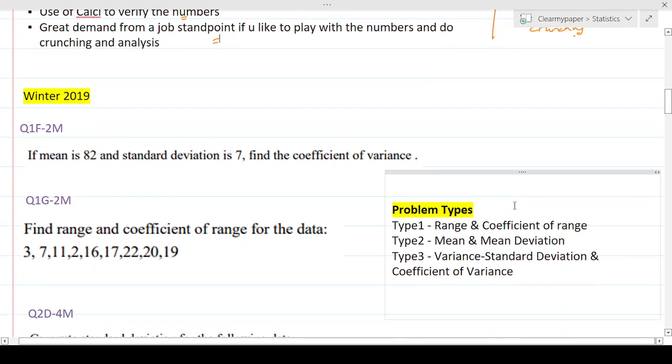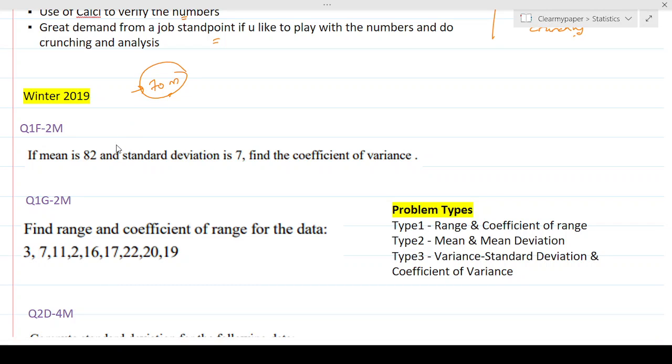So getting further, like I said, I've extracted all the questions from the last 4 papers starting winter 2019. I need to see if I can get any other papers from the MCQ, but this is from the 70 mark era, so I've extracted those. If I isolate and bucket the different types of questions, typically there will be 3 types of questions that you will get, and this is how you will prepare for the rest of the topics. That helps you identify what type the problem is in the exam, so you can recall and refresh what I'm teaching and then apply those formulas to get the marks.